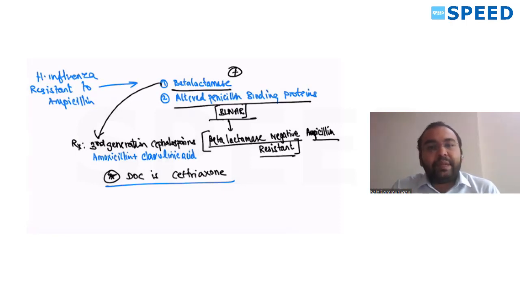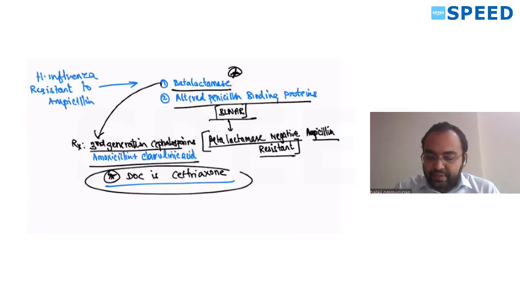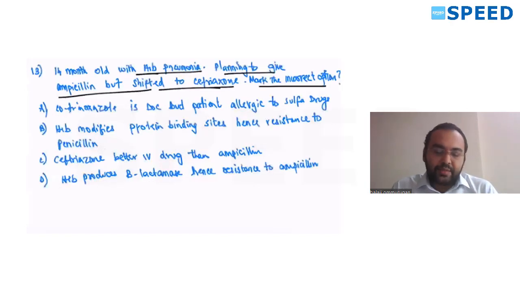The drug of choice for beta-lactamase positive resistance is third generation cephalosporins or amoxicillin with clavulanic acid. Among these, the drug of choice will be ceftriaxone. Still, for the beta-lactamase positive variety I'll go for amoxicillin with clavulanic acid. For BLNAR, I'll go with ceftriaxone. So that's the drug of choice. Now let's come to the options.